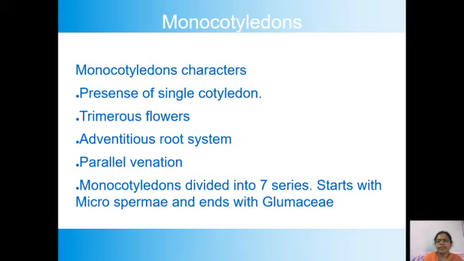Example of the family is Liliaceae. I already told you Liliaceae and Amaryllidaceae have more than 90% similar characters, but they have been separated here. Amaryllidaceae kept in Epigynae and Liliaceae kept in Coronariae.